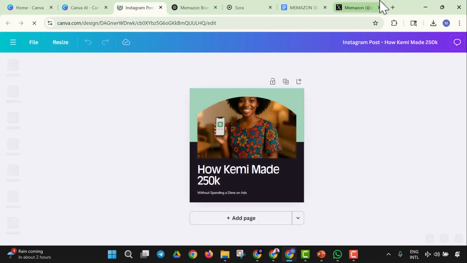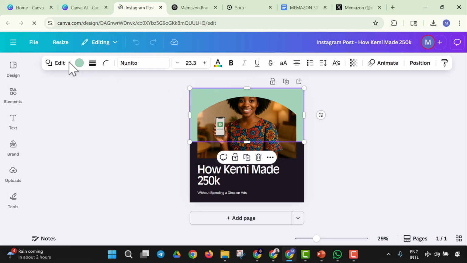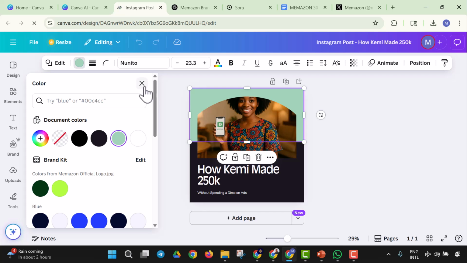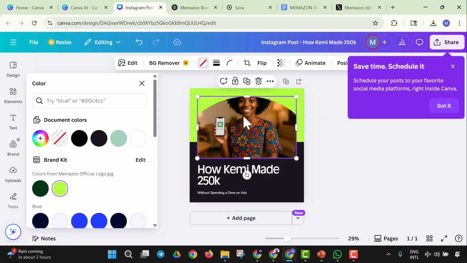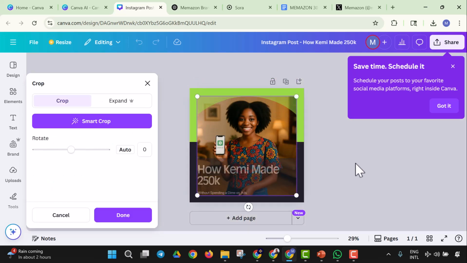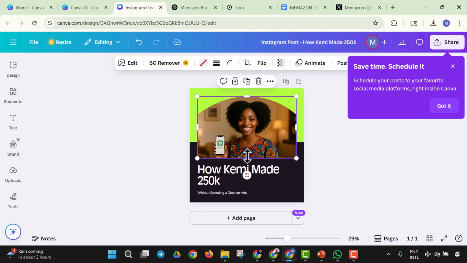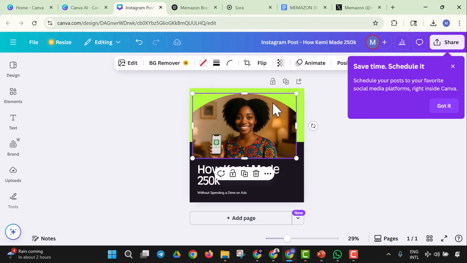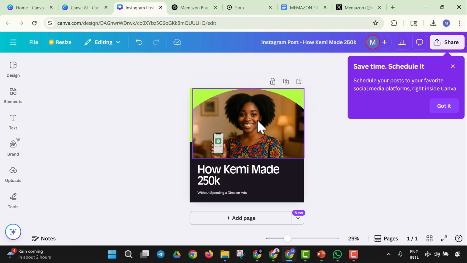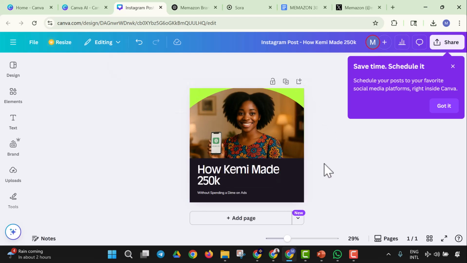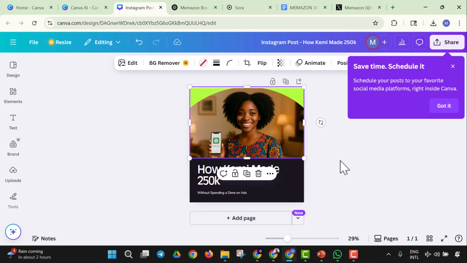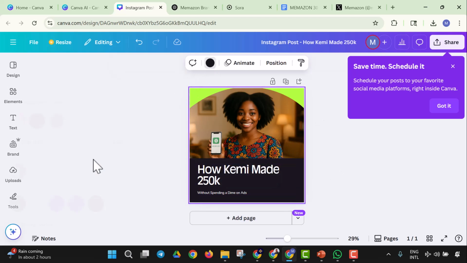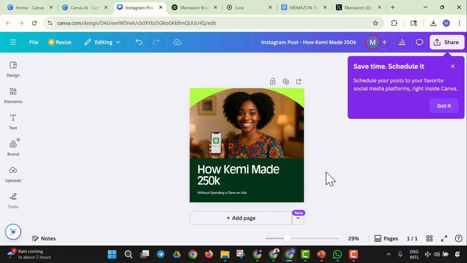So with a prompt we can automate a design, and here we have a design automated already. All I have to do is make sure everything fits into the brand color. As you can see from the brand kit that I created, I'm going to have my brand color right here. So I'm going to use this to bring this to its senses. Yes, so we have Kemi looking all great. So we have Kemi in our glory here, and I'm going to change this background color to this, and that way we have a full design.